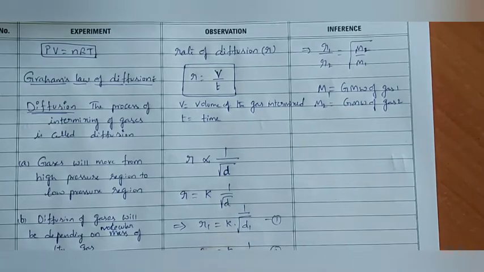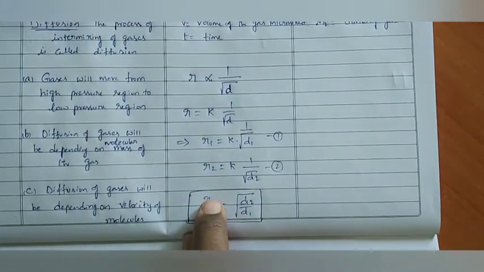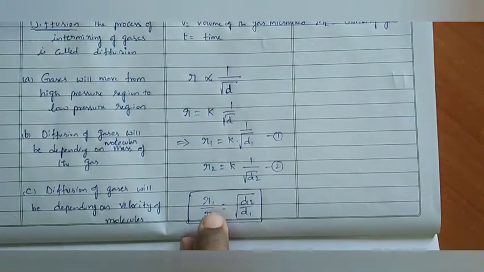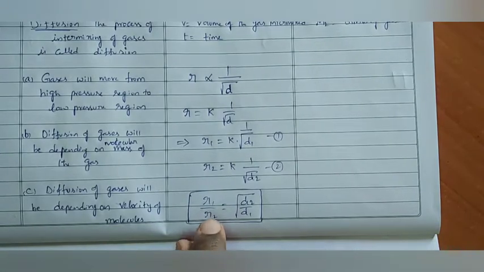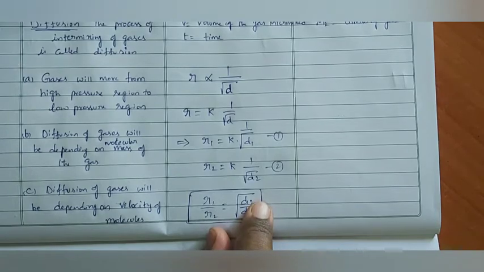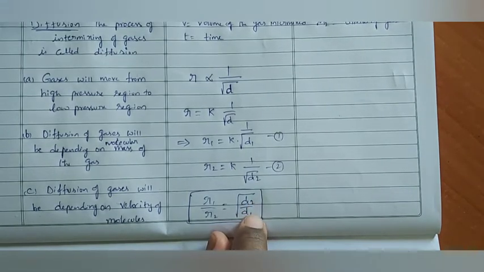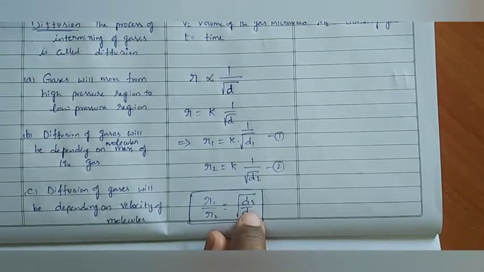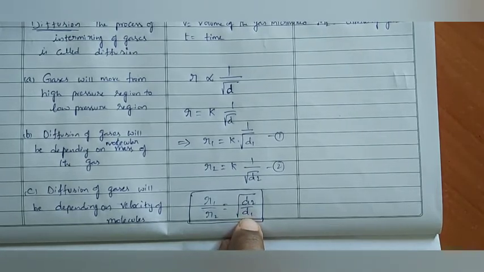Here also, R1 is called rate of diffusion of gas 1, R2 is called rate of diffusion of gas 2, D2 is called density of the second gas, and D1 is called density of the first gas. Note down the terms also. If you know the terms, then only we can do the problems easily.